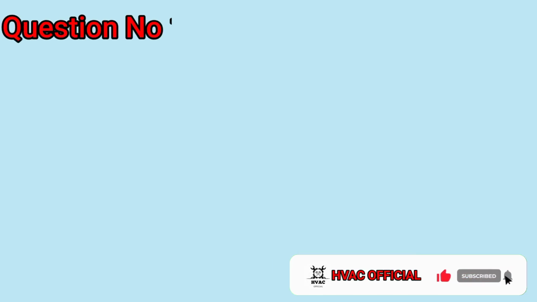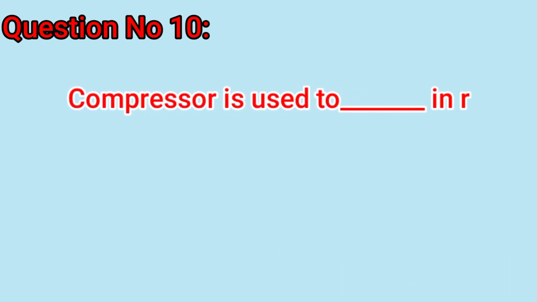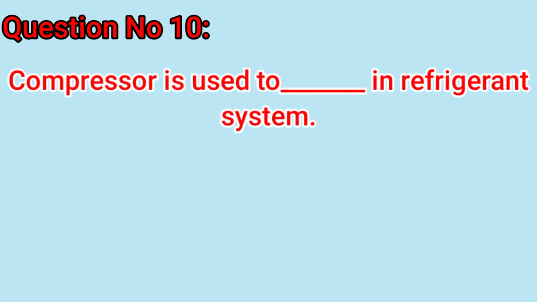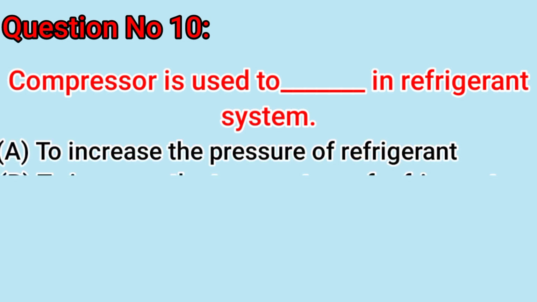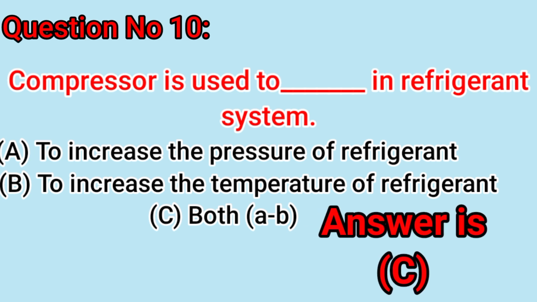Question number 10: compressor is used to dash in refrigeration system. A, to increase the pressure of refrigerant. B, to increase the temperature of refrigerant. C, both. Answer is C, both.